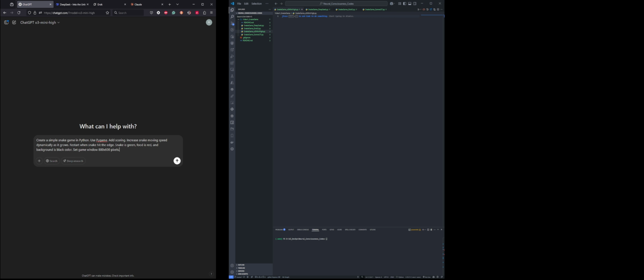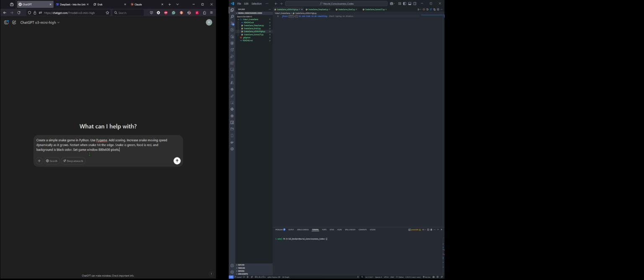The prompt says: create a simple snake game in Python, use Pygame, add scoring, which adds every time a snake eats the food, increase snake moving speed dynamically as it grows, restart when the snake hits the edge. The snake should be green, food is red, and background is black. I also set a requirement that the game window should be 800 by 600 pixels.